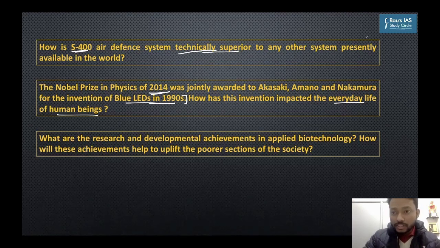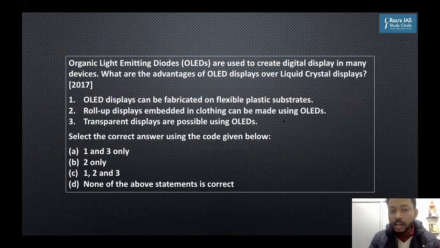So this is not a surprise, and we already predicted that this question will come. In the QIP session, I told you how to identify the important topics for science and tech for the mains exam. In that, I identified a few topics for you, and LED was one of them. The reason is that although it has been recurring in the newspaper, in the prelims paper UPSC often puts it in some of the options of the prelims question. In 2017, they asked about organic light emitting diodes, and ever since, UPSC has been putting it in the options of other questions.